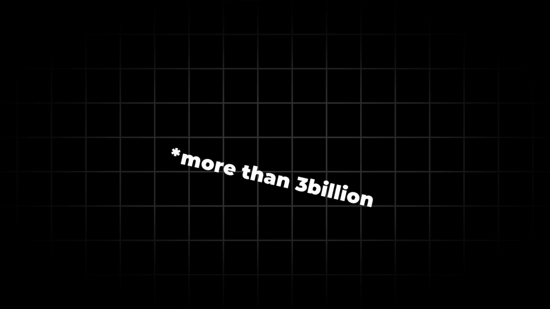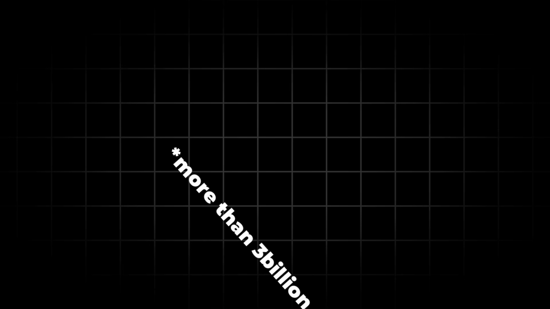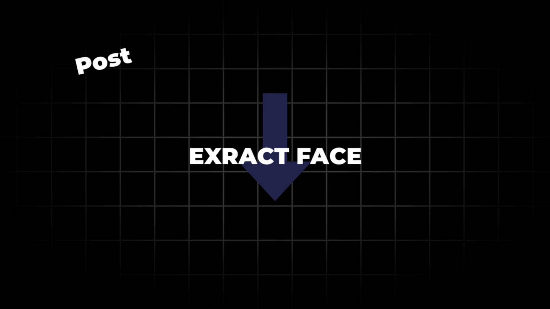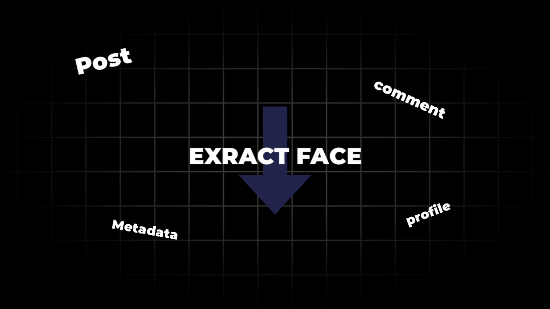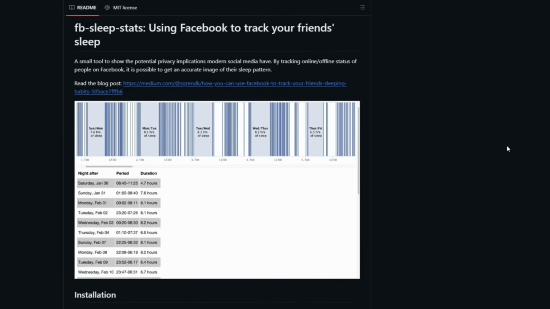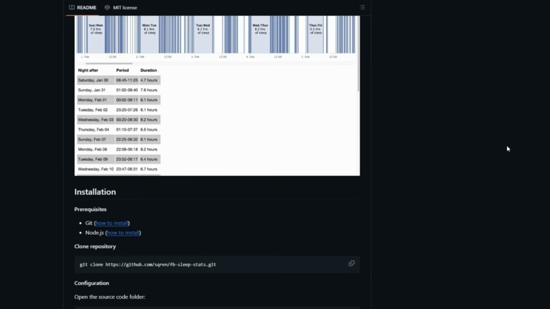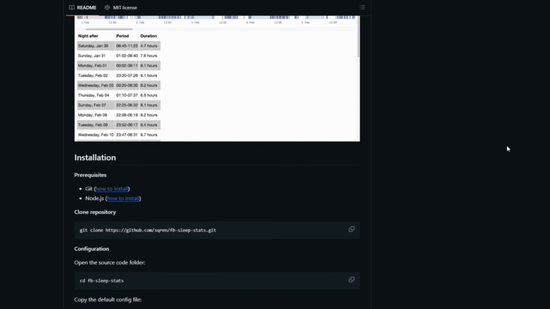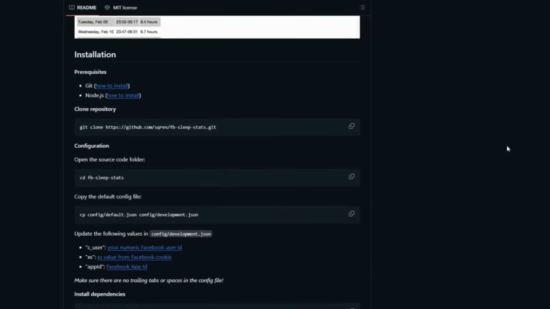Then there's SOCMINT, social media intelligence. Facebook alone has nearly 3 billion users, and there are tools that rip through it like a knife. ExtractFace downloads every post, comment, photo, and piece of metadata from a profile: timestamps, locations, device info, all of it. Facebook Sleep Stats analyzes when someone is online and offline to predict their sleep schedule. Now you know when they're awake and when they're vulnerable.